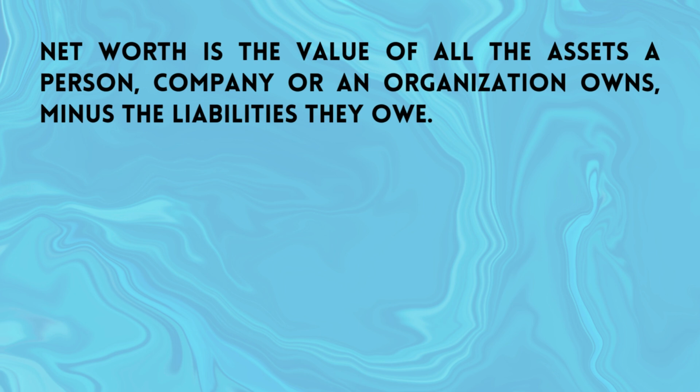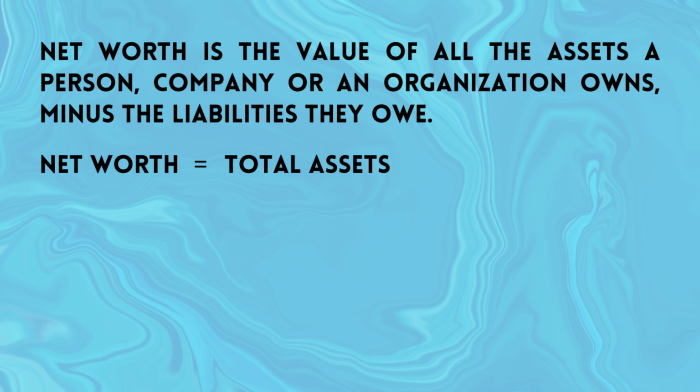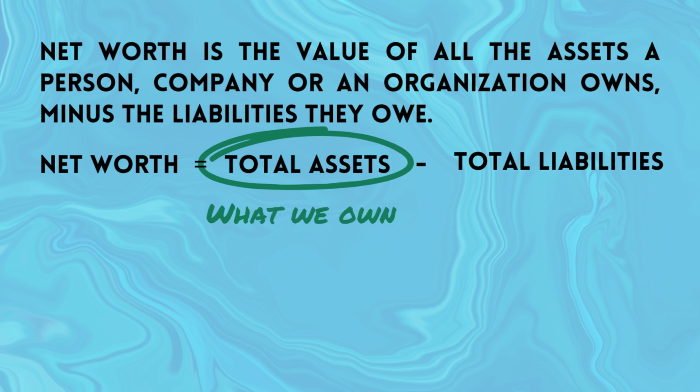Thus, net worth is equal to total assets which include current assets like cash, inventory, accounts receivable and fixed assets like property, equipments, etc. minus total liabilities which include current liabilities like accounts payable, short-term debt, etc. and long-term liabilities like bonds payable and long-term loans. In other words, it is equal to what we own minus what we owe.